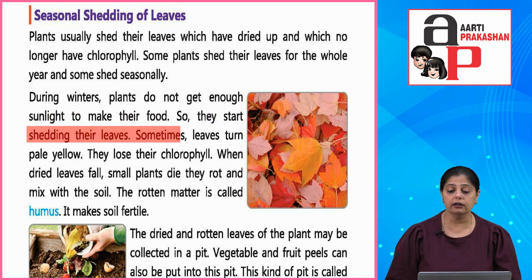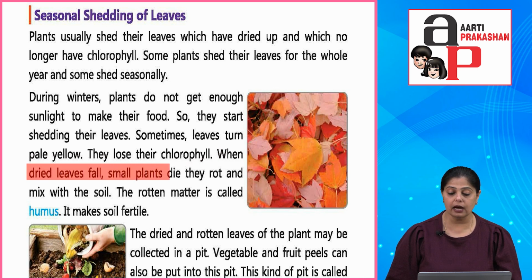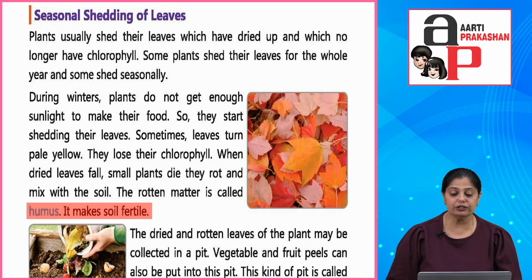Okay, so they start shedding their leaves. Sometimes the leaves turn pale yellow color. Okay, they lose their chlorophyll. When dried leaves fall, small plants die. They rot and mix with the soil. Okay, now this rotten matter which is there is called humus, and it makes the soil fertile. So children, what happens is when these plants start shedding their leaves.